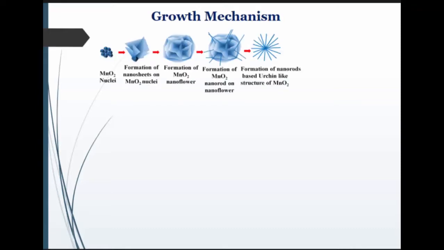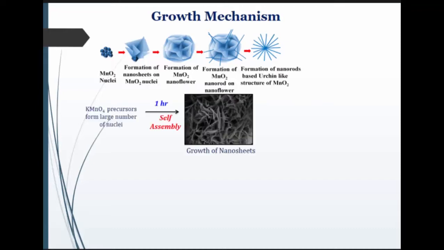First, before going to the sensing and other characteristics, I want to explain the growth mechanism of the hierarchical nanostructure. First, in the solution, MnO2 nuclei formed, and then the formation of nanosheets was observed. Then in the following steps, due to the Ostwald ripening process, the nanoflower like structure formed, then a mixture of nanoflower and nanorod, then finally nanorod like, and you can also see an urchin like structure.